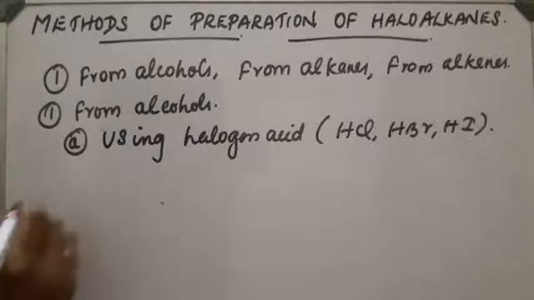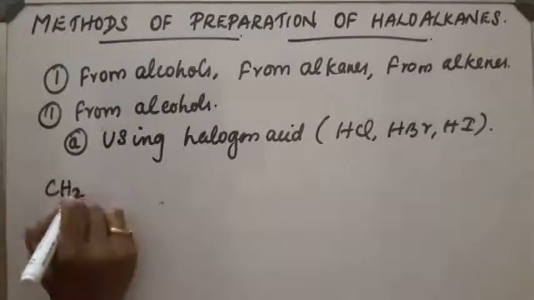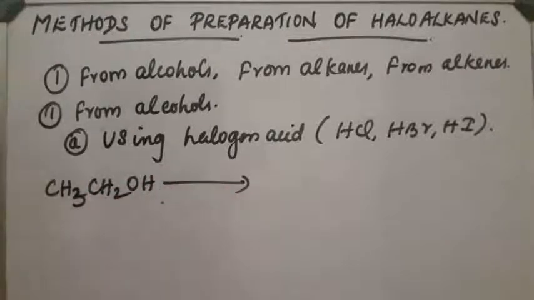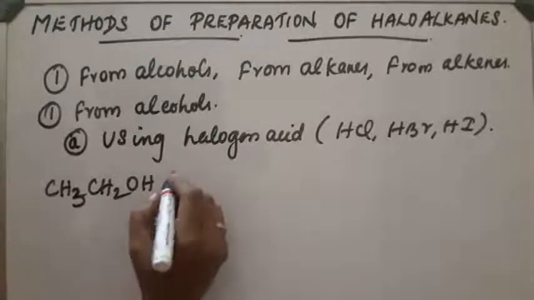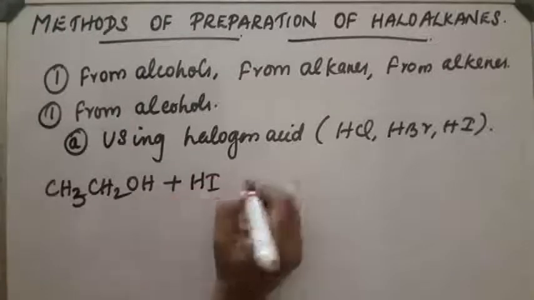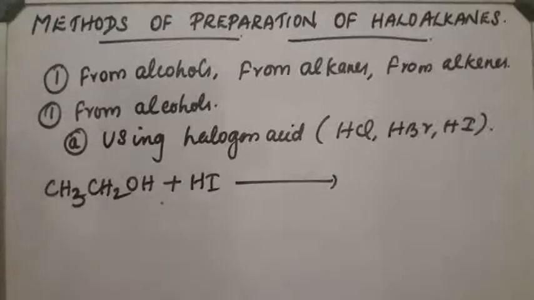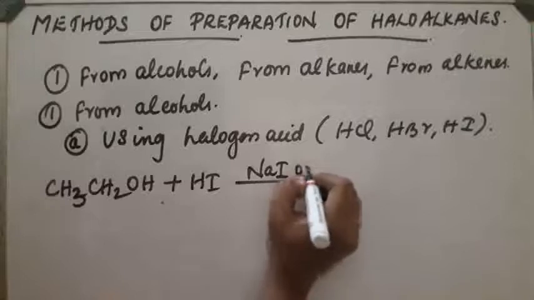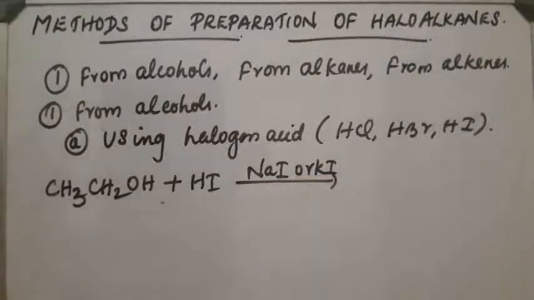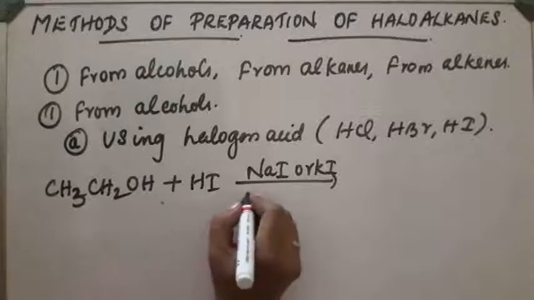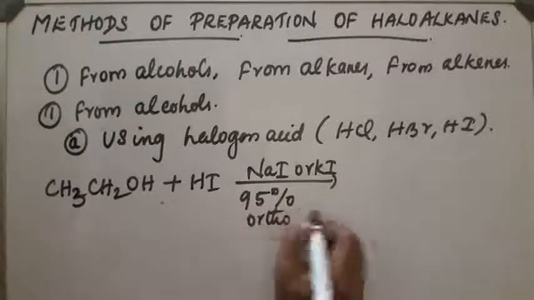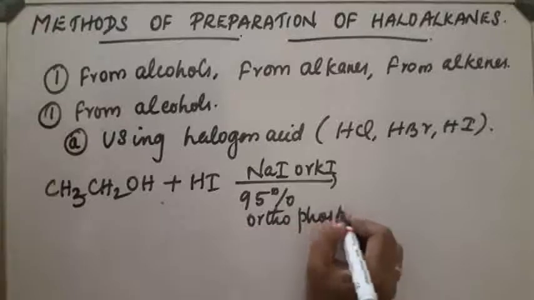For example, CH3CH2OH, ethanol, on reaction with HI in the presence of NaI or KI, sodium iodide or potassium iodide, in the presence of 95% orthophosphoric acid.